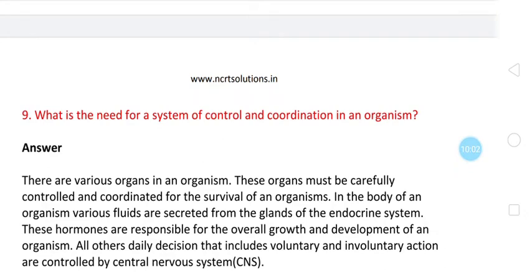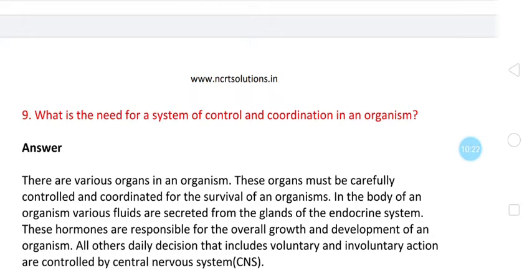Next question, what is the need for a system of control and coordination in an organism? Very important question. See, as far as unicellular organisms are concerned, there is no need of control and coordination because they are single-celled organisms and they can manage with the environmental conditions.